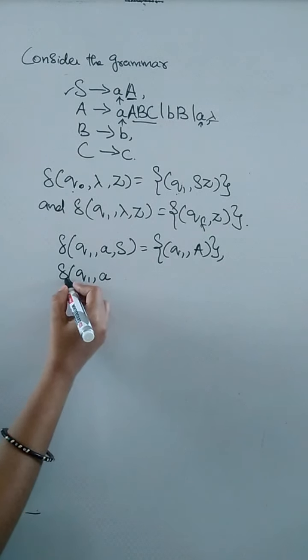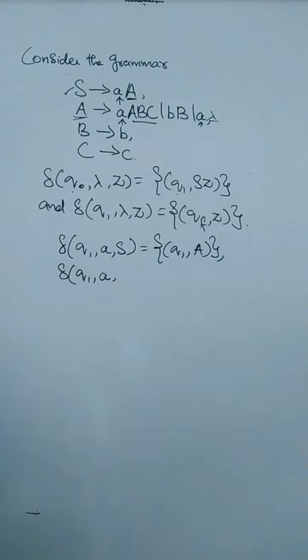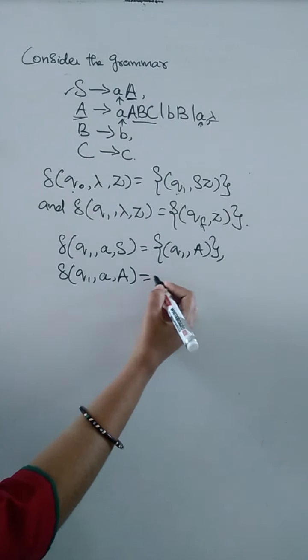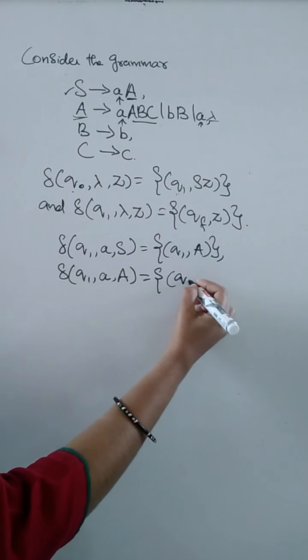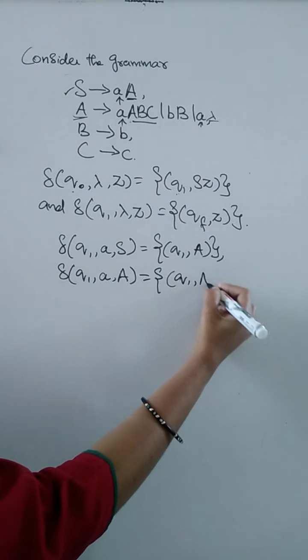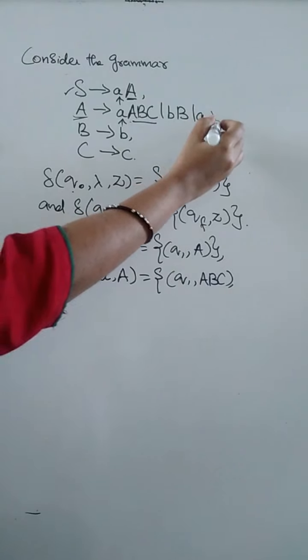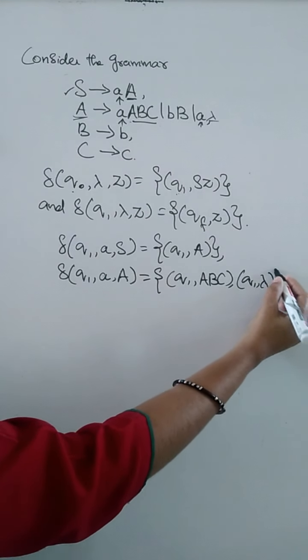First write delta of q1 comma a comma, and the non-terminal present on the left hand side of the production is A, so we write A here. Then we write q1 comma ABC for this one, and then for this one q1 comma lambda.